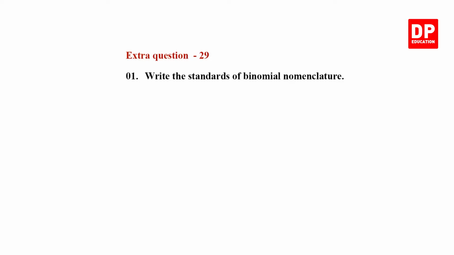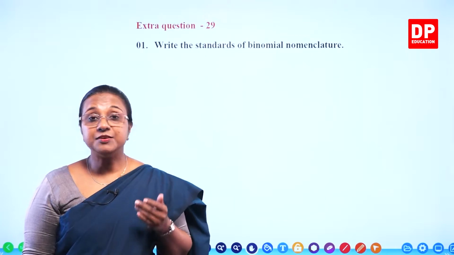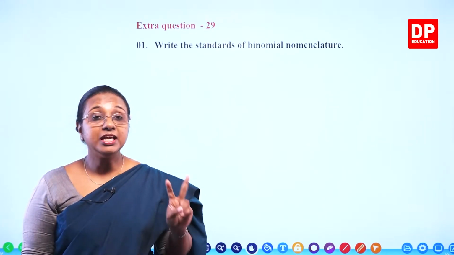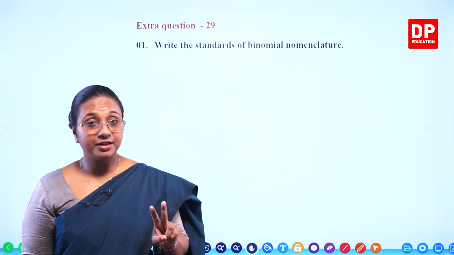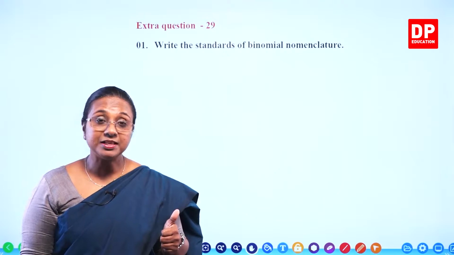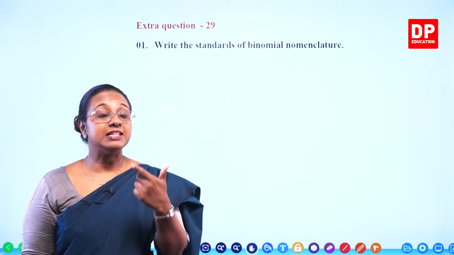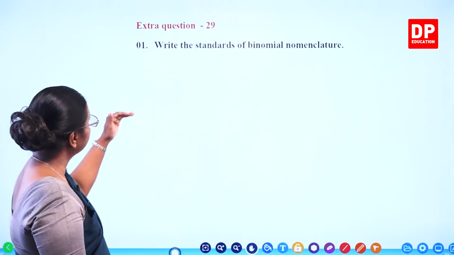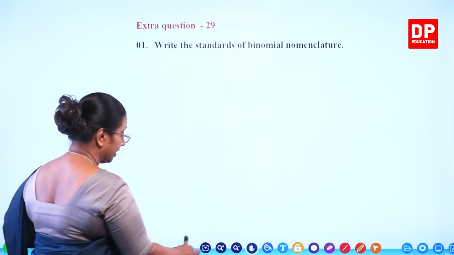Extra question 29. Write the standards of binomial nomenclature. What are the standards of binomial nomenclature? The scientific name of a certain organism or species contains two epithets. The first epithet is the generic epithet and the second epithet is the specific epithet. I will write the standards one by one.